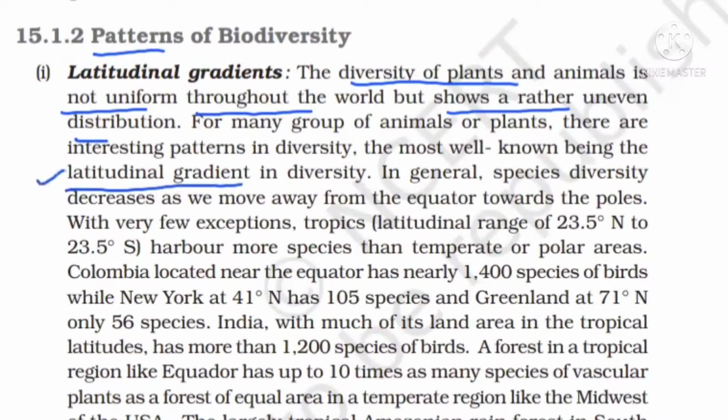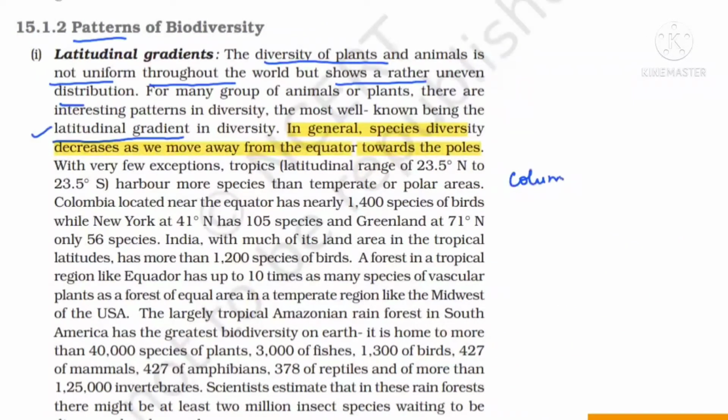In general, you know very well that diversity will be more in the tropics as compared to the temperate. So what we find is species diversity decreases when we move away from the equator. Means when we are moving from the equator to the poles, the diversity will decrease. Now, for example, they have given one example. See carefully, Colombia, which is near the equator, is having 1400 species of birds.